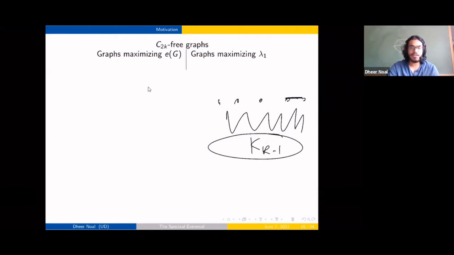Yeah. And for the edge extremal case, we don't have a lot of information. We have ideas of what the coefficients are going to be for the number of edges.